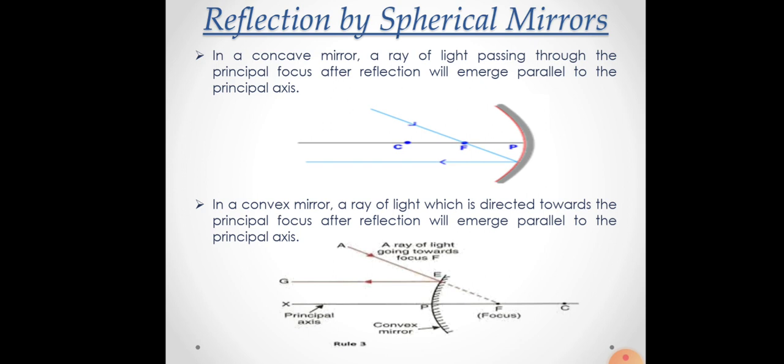So in this diagram you can see that AE is a ray of light going towards the focus, right? So after reflection the ray EG is going parallel to the principal axis. What it means is that whenever a ray of light is directed through the focus, after reflection it will always go parallel to the principal axis.